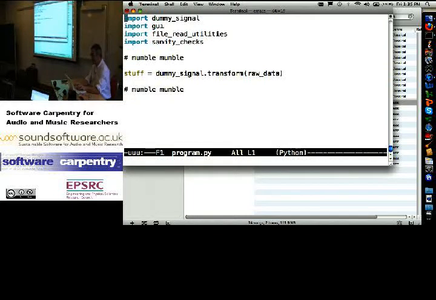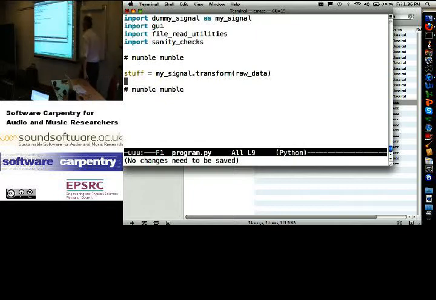So, let's do this. Import dummy signal as my signal. And then call mySignal.transform. Right. I can change a library's name as I import it. I can say, I want that, but I'm going to call it this.